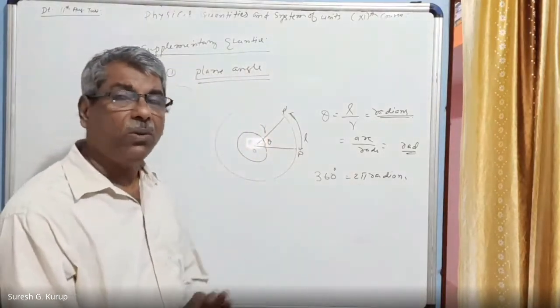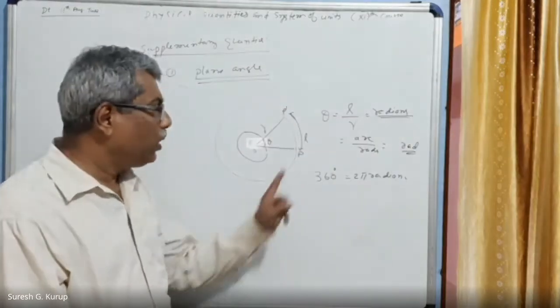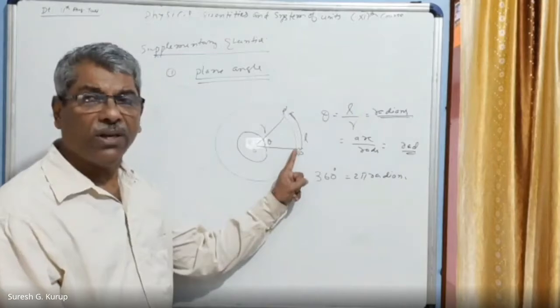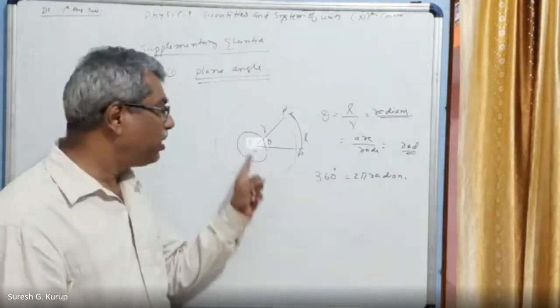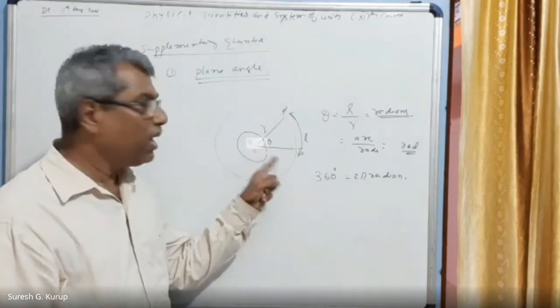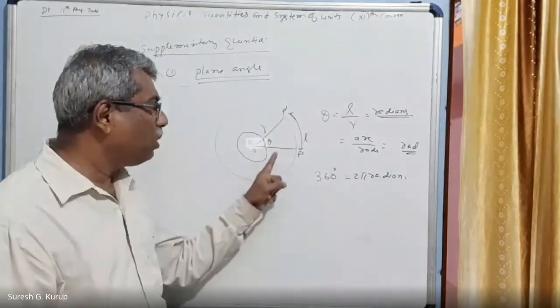This is related to plane angle I'm talking about now, right? An object is starting from a point. For example, you can consider a cattle which is tethered to a point, and it is moving around a circular path of radius r.